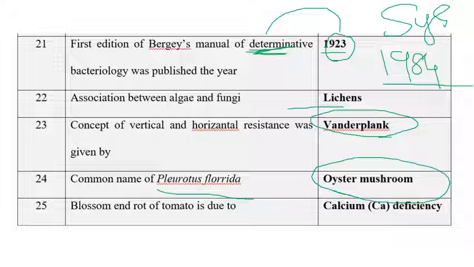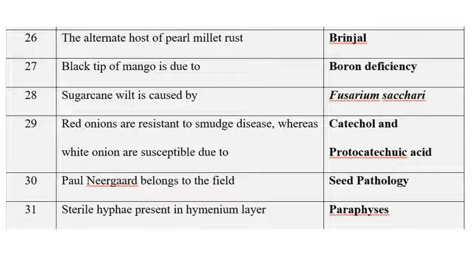The next one is blossom end rot of tomato, which is caused by calcium deficiency. Blossom end rot of tomato is an abiotic disorder caused by calcium deficiency. So the next one is the alternate host for pearl millet rust. The alternate host for pearl millet rust is brinjal. Brinjal is the alternate host for pearl millet rust. The next one is